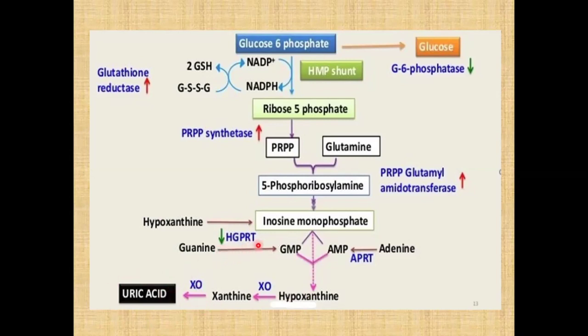So when there is a deficiency of HGPRT, there is increased synthesis of uric acid, and that leads to gout. यहाँ पे HGPRT deficient है, इसीलिए हाइपोक्सांथिन और गुआनिन IMP और GMP नहीं बना सकते. तो यहाँ पे PRPP accumulate हो जाएगा. ये PRPP salvage pathway से IMP GMP नहीं बना सकता है, that is diverted to the de novo pathway और इसीलिए PRPP de novo pathway से AMP GMP बनाएगा और further catabolize होके uric acid बनाएगा. इसीलिए Lesch-Nyhan syndrome में high uric acid होगा.